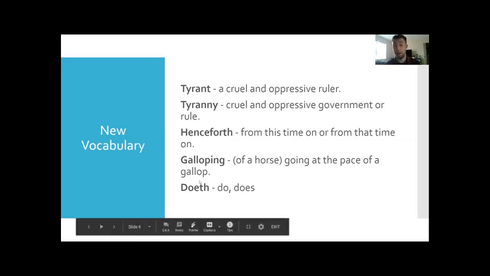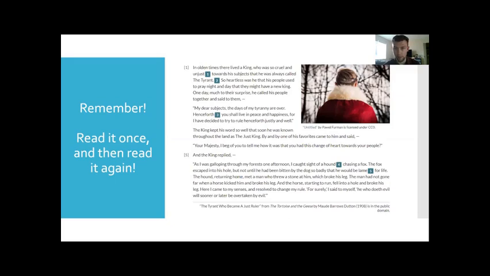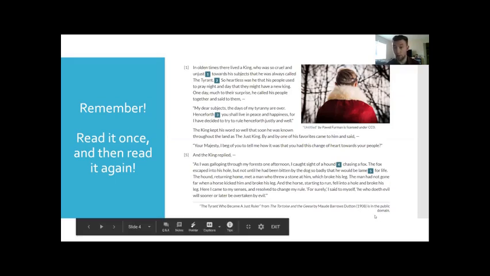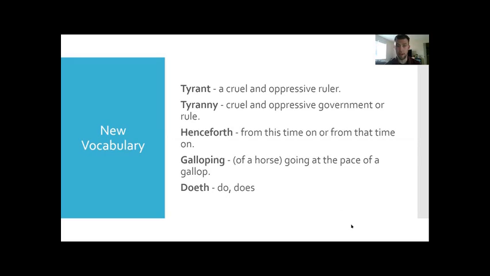And then another fun word was doeth, which really, again, is another old English word, just like henceforth. Doeth means to do or does, but it is a funny term. And if you noticed, if you went to the website, or I don't remember if it was on the screen or not, but yes, it is down here, that the story was from 1908. So, over 100 years ago, they used a little bit different type of English there, different type of vocabulary.